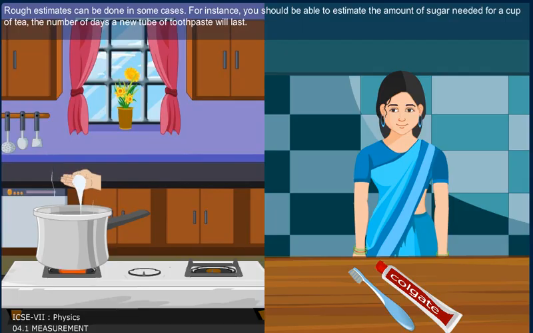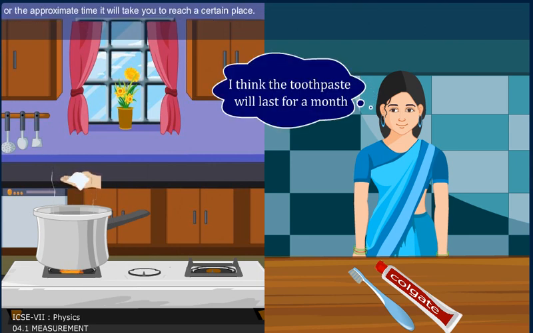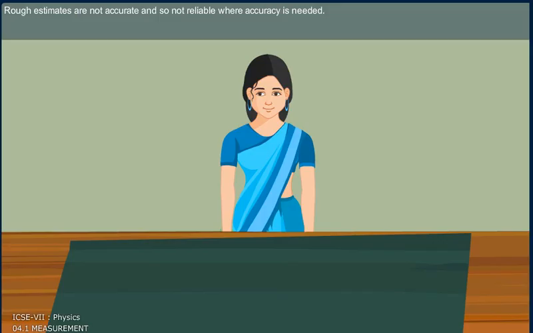Rough estimates can be done in some cases. For instance, you should be able to estimate the amount of sugar needed for a cup of tea, the number of days a new tube of toothpaste will last for, or the approximate time it will take you to reach a certain place. Rough estimates are not accurate and so not reliable where accuracy is needed.